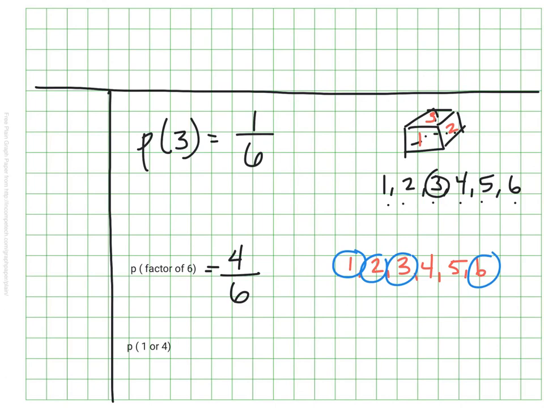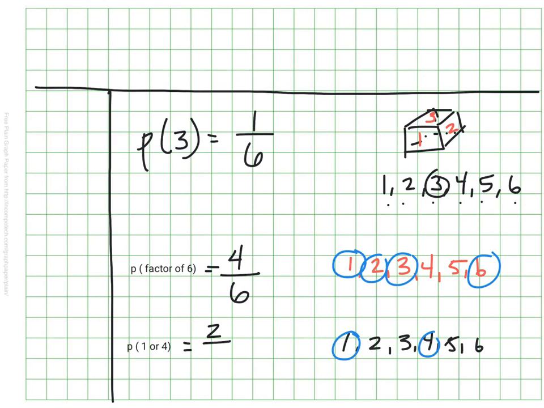For one last example, of my number cube, let's say I need to know how likely it is that I'll either get a 1 or a 4, right? Both of those things will work for what I'm trying. Well, in that case, right, here's my list. In that case, I have a 1 or a 4. Together, those make up 2 ways that I could win, right, if this is some sort of game I'm playing.